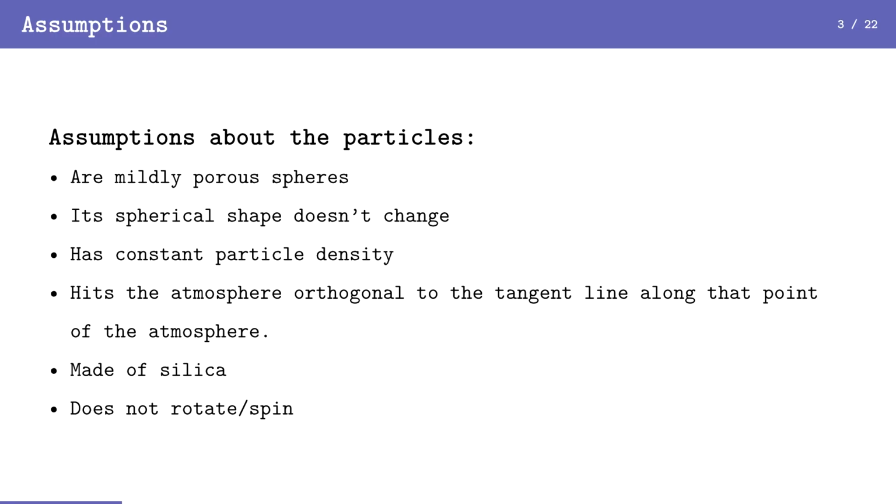We're assuming that the particle is a mildly porous sphere, and as it changes in size, it keeps its spherical shape. We're assuming it has a constant particle density, and it hits the atmosphere orthogonal to the tangent line along the point of the atmosphere. We're also assuming that the particle is made of silica, as most cosmic dust is around 50% silica, giving it a good average estimate on how it will react as it falls through the atmosphere. We're also assuming that it does not spin or rotate.